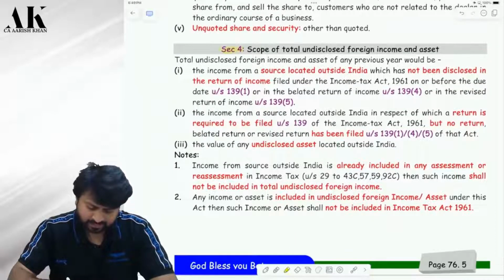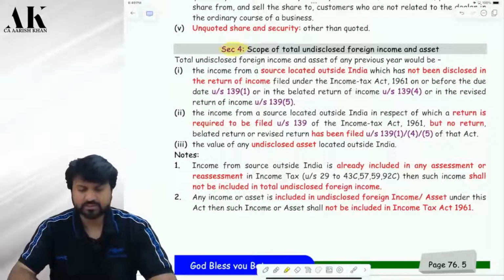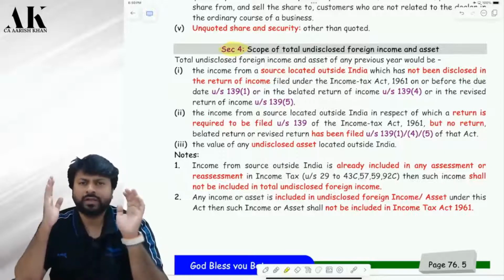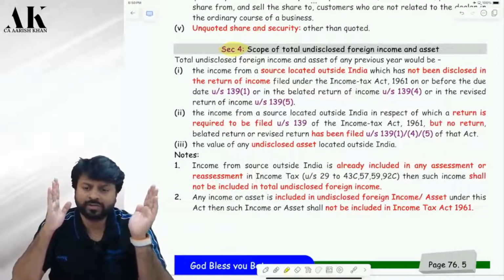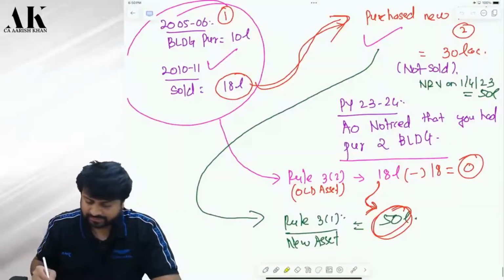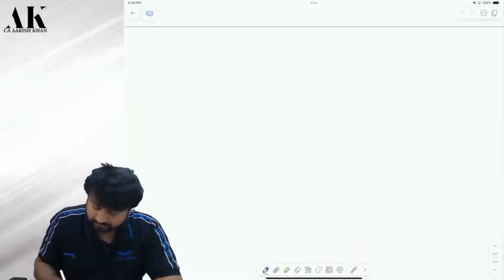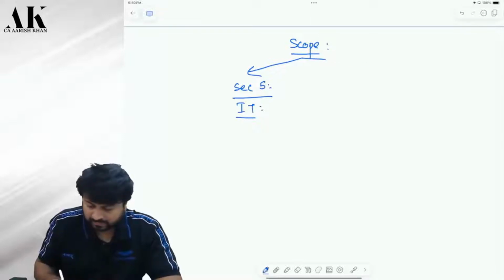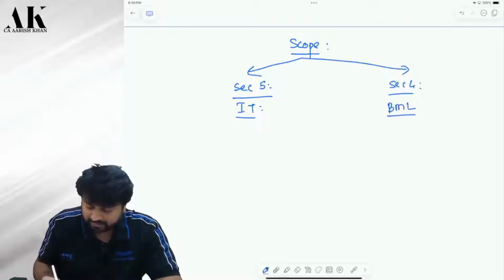Yeah. Now let's come to section 4. Let's try to understand what section 4 is all about. Pay attention over here, please. Section 4 tells us the scope of undisclosed foreign income and asset, like in income tax. In income tax, do you remember that there is one section which defines the scope? Section 5 of income tax defines what? The scope. Similarly, section 4 of the black money law defines what? Defines the scope.